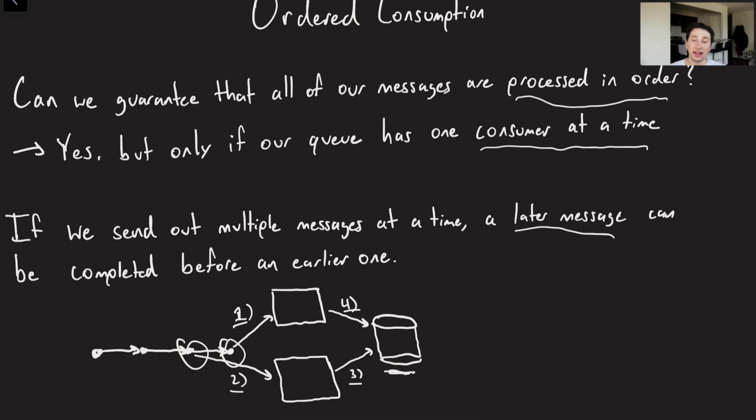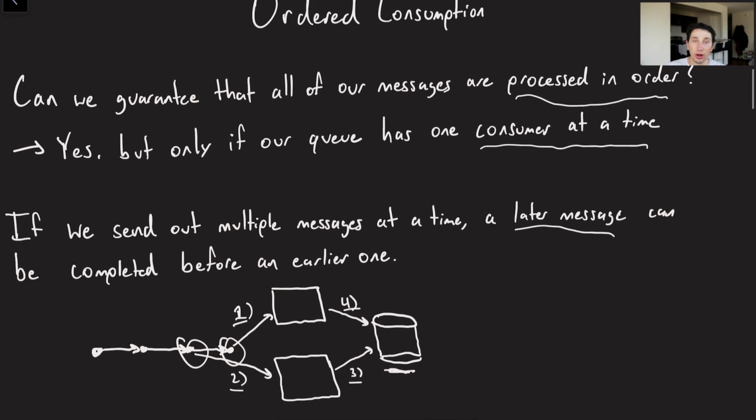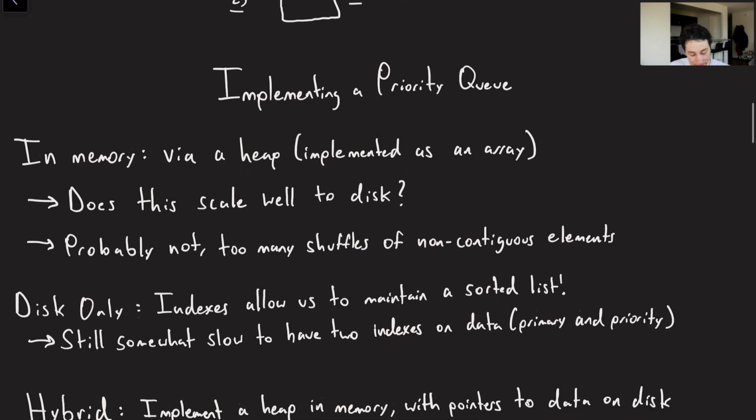Now this is a challenge that we inherently have to deal with, but my point here is we're not going for perfect ordering within our priority queue, because at the end of the day, we probably want to have more than one consumer. If we only wanted one consumer, this would be a very different problem, and we could just build a heap or something in memory. But keep in mind that we're not going for ordered consumption, we're going for pretty much an approximate priority queue. And here's the best way that we can try and do that.